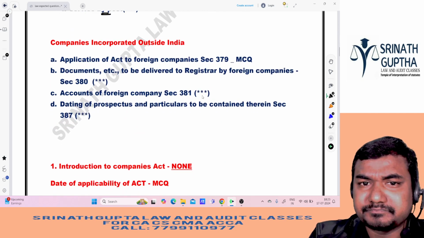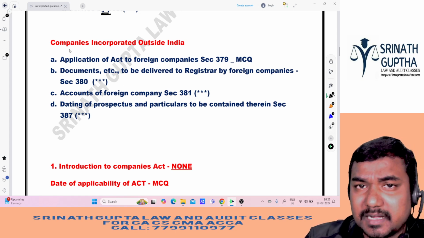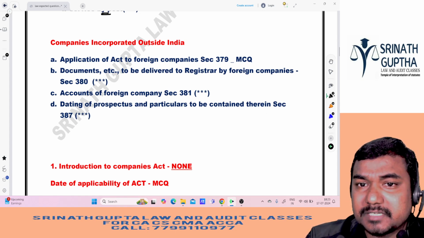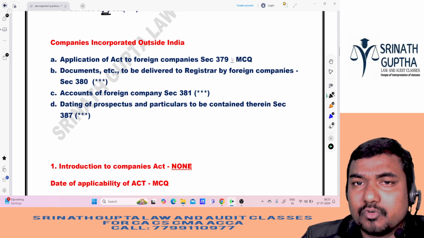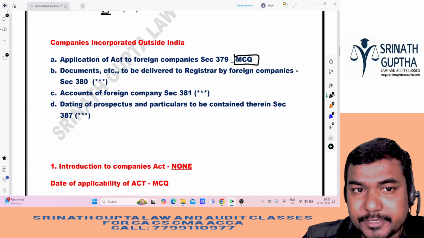2 marks, 3 marks. And companies incorporated outside India. This concept was not there in the old syllabus. Since it is added into the new syllabus, there is more chance of asking. So application of the act to foreign companies. When will we apply the Indian Companies Act to a foreign company? That means when more than 50% of the capital is held by foreigners. So that thing he may ask in the MCQ.